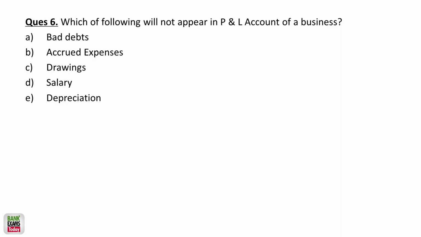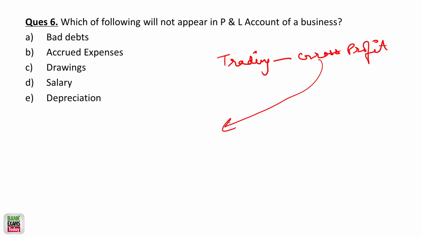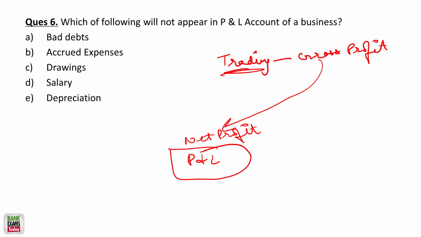Which of the following won't appear in P&L account? See students, there is a trading account to calculate gross profit, and then from gross profit to calculate net profit, there is the P&L account, right? In the trading account, all the sales, purchases, sales return, purchase return, and the direct expenses are recorded, while in the P&L account, there are indirect expenses, right?